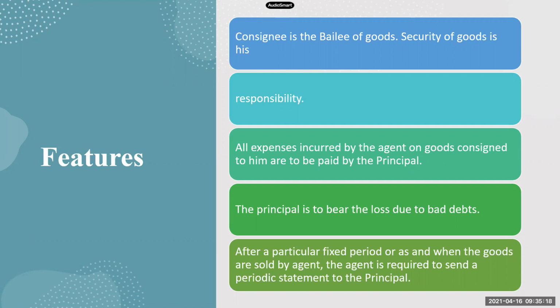Now, what is this periodic statement? He has to give the detail as to how many goods are sold, what are his expenses, what is his commission. So finally, how much amount will he give back to the consignor? Remember, whatever are the goods sold, the amount received has to be returned to the consignor after deducting expenses and commission of the consignee. So the consignee will have to send this statement to the consignor. Am I clear?